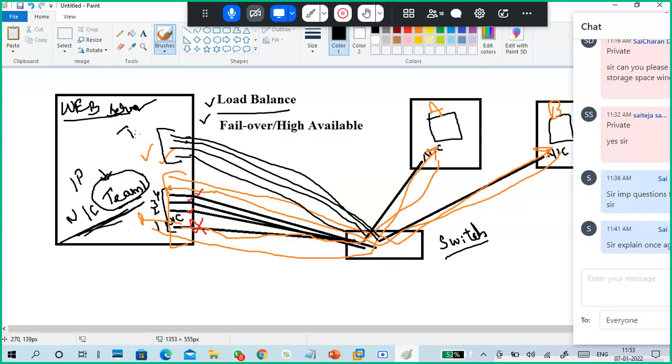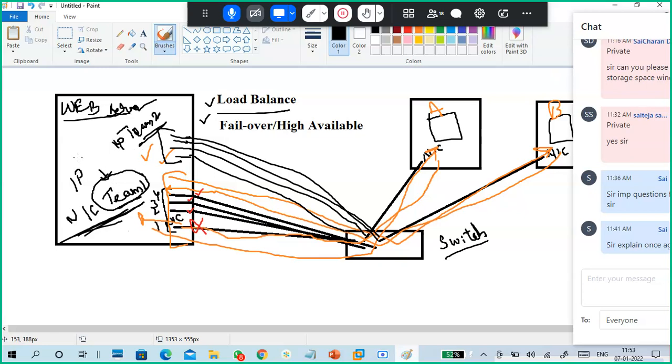You can put them into a team. This is team 1, this is team 2. What is the advantage of having multiple teams? Look here, guys. Each has its own IP address, a different IP. This is team 1, team 2. This one has one IP, that one has another. What is the advantage of having teams?